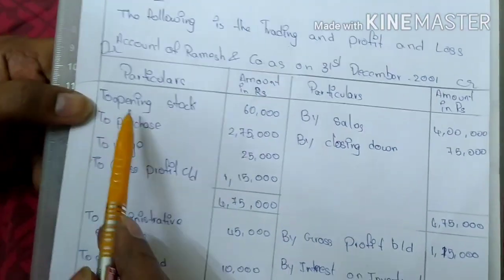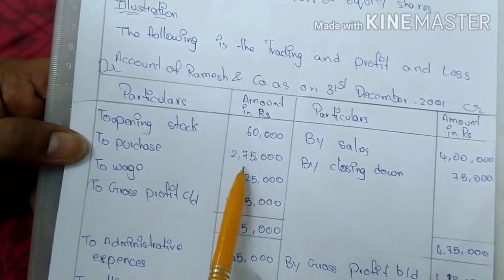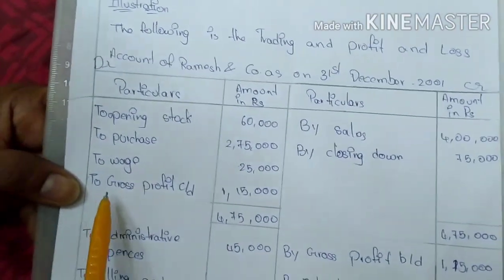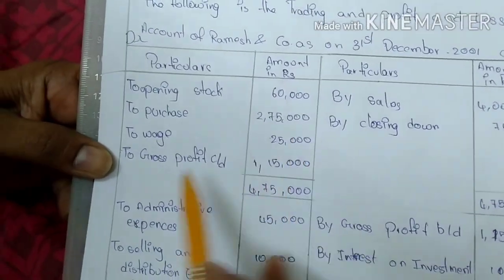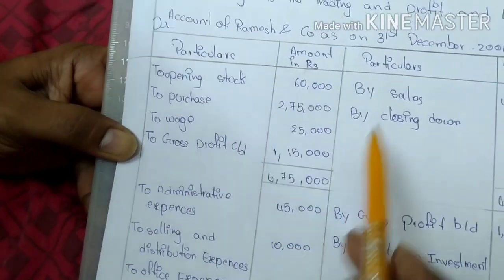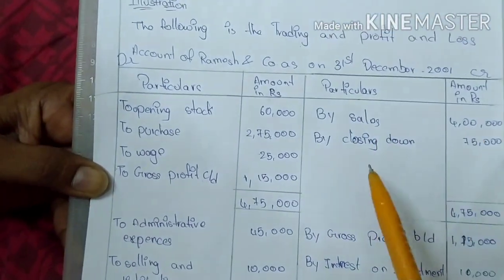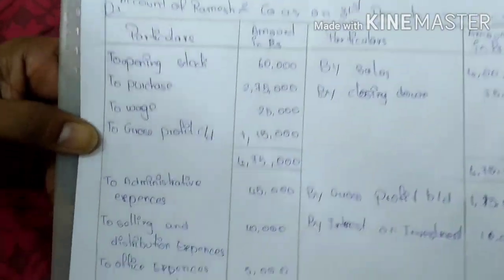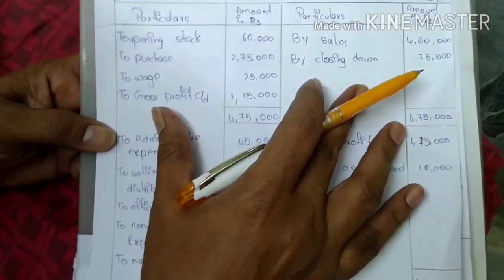To opening stock 60,000, to purchases 2,75,000, to wages 25,000, gross profit 1,50,000 as per the given problem. By sales 4 lakhs. Closing stock here 75,000. That means the trading account.